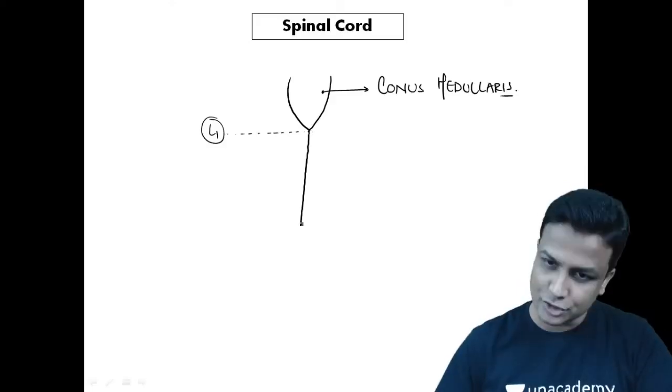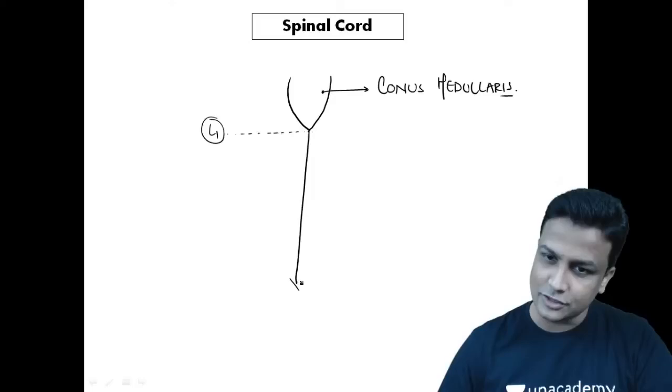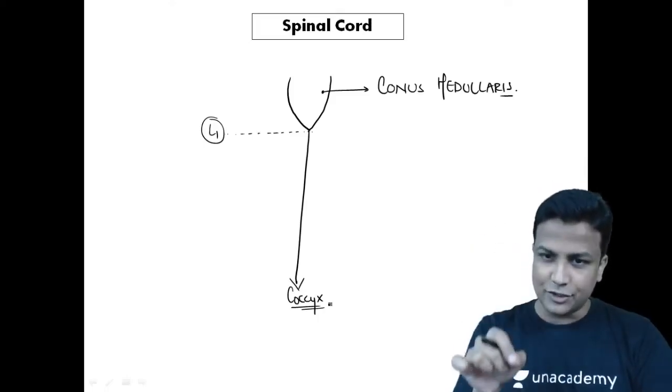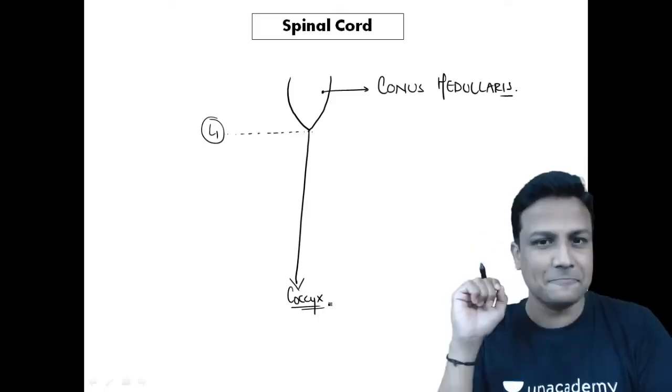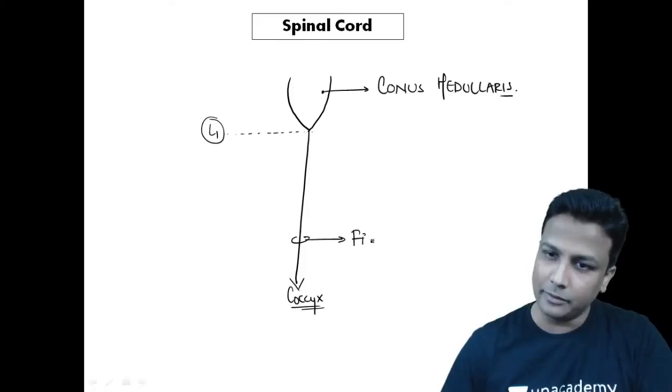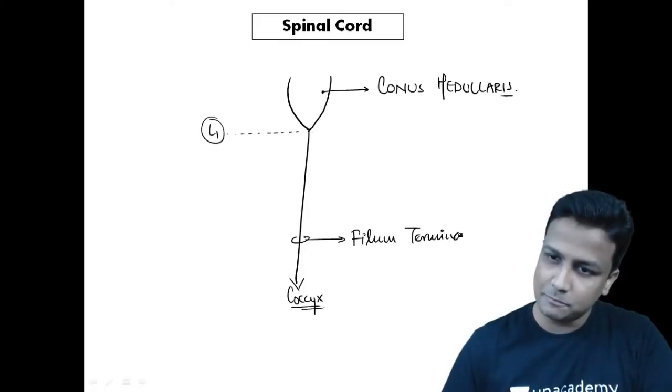There'll be a fine thread-like structure going all the way up to your coccyx. Right from the tip of the conus medullaris, there'll be a fine thread-like structure going all the way up to the coccyx, guys. Now, what is this fine thread-like structure? Remember, this one will be the filum terminale. This is the filum terminale, guys.